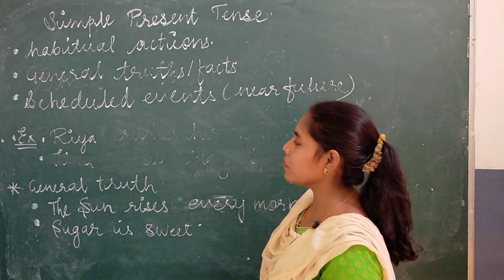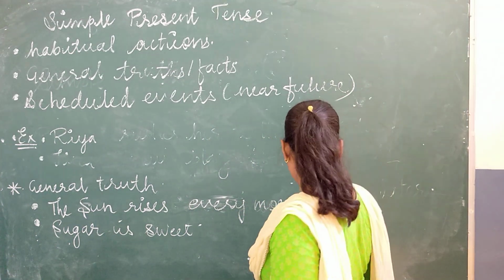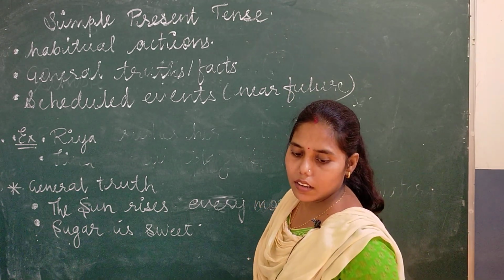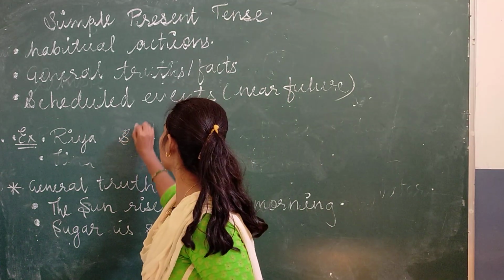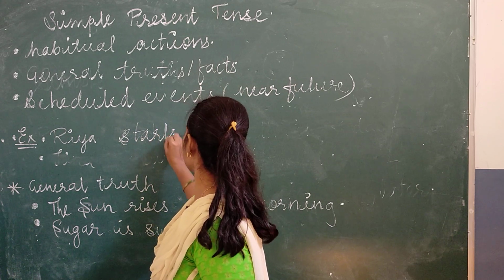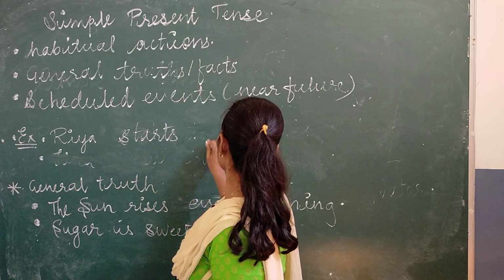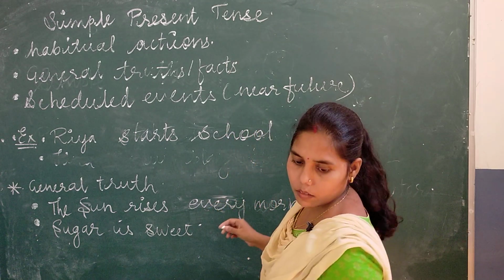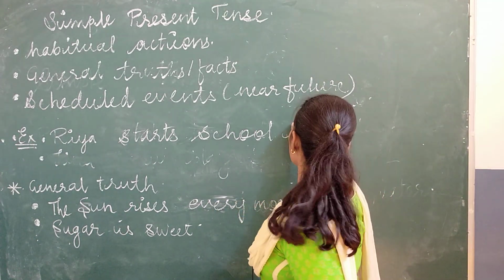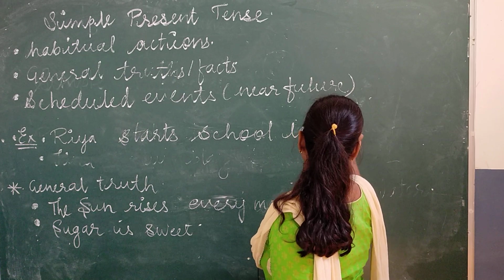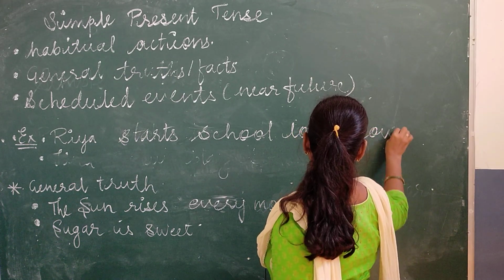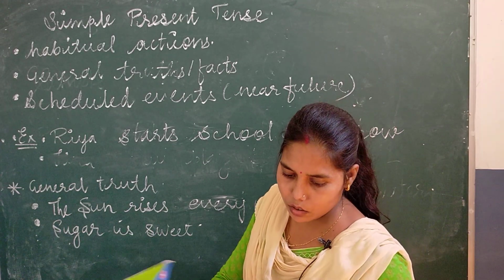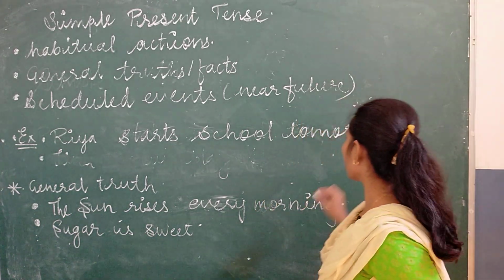Like just see the example. Riya starts school tomorrow.